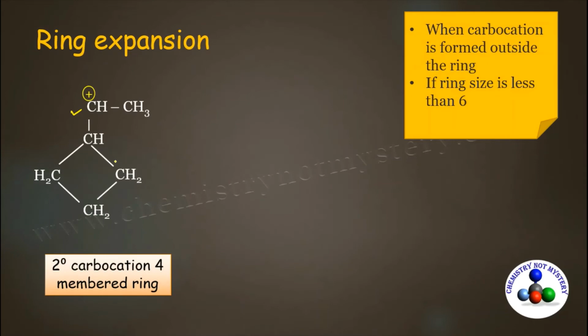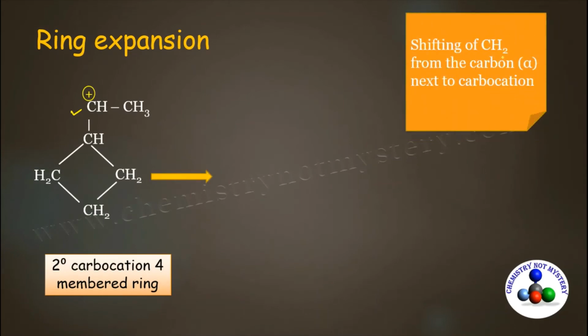So let's expand this structure. In ring expansion, there is a shifting of CH2 group from the carbon next to carbocation. This is the alpha carbon next to carbocation, and either CH2 group you can shift from alpha carbon to carbocation along with its bonding pair of electrons.